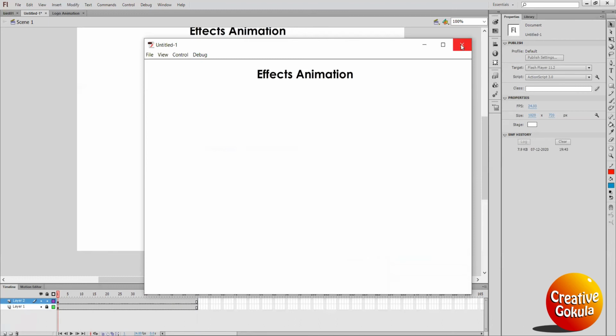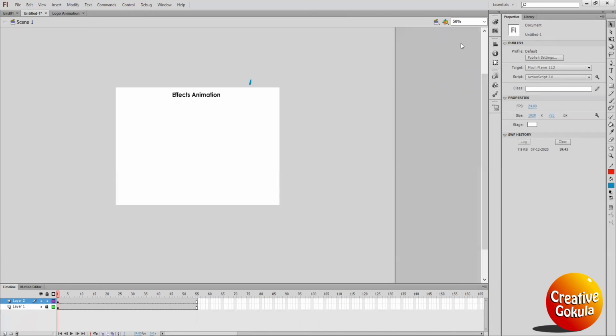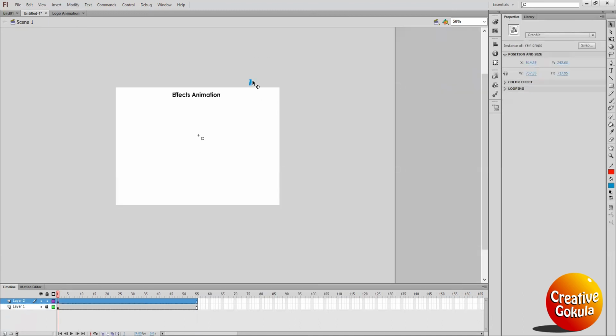Now when you press Control Enter, see the water drops. See the water drops. Now I want more drops, right? So what I will do, I will copy this rain animation here and there, here and there.